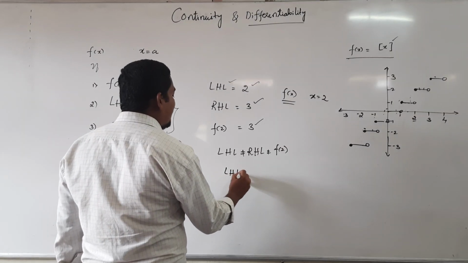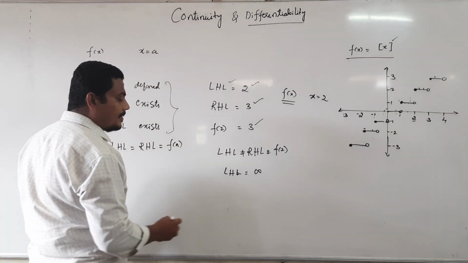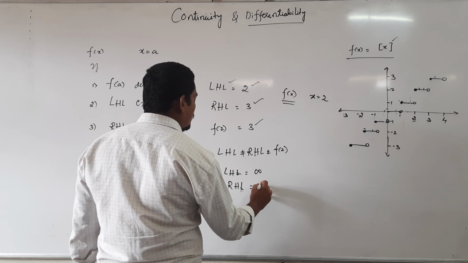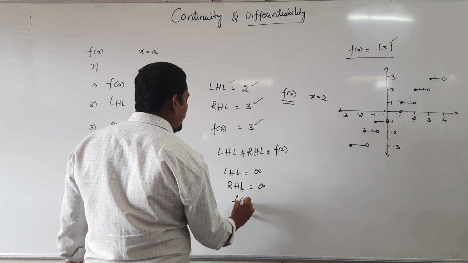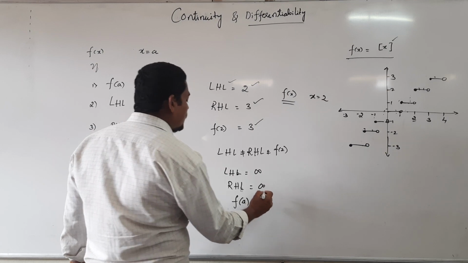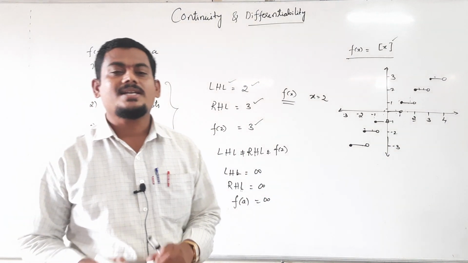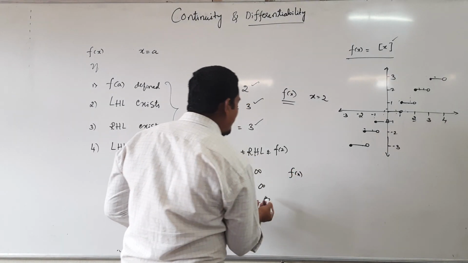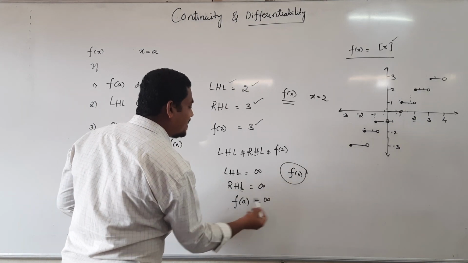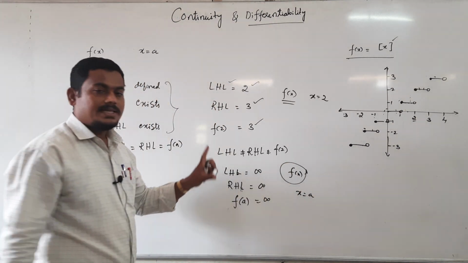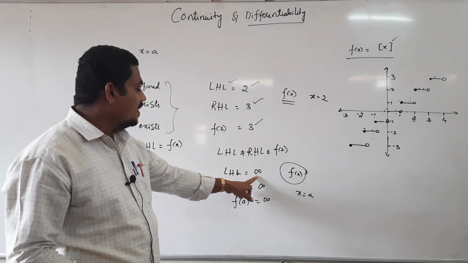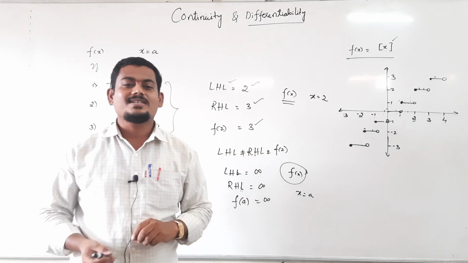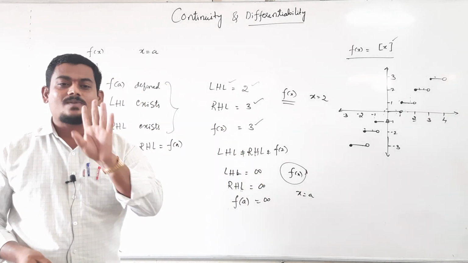Suppose left hand limit is equal to infinity, right hand limit is equal to infinity, and the functional value f of a is equal to infinity. Now tell me whether this function is continuous or discontinuous. In general, for function f of x, tell me whether this function is continuous at x equal to a or not. Is it a continuous function? Clearly left hand limit is equal to right hand limit equal to functional value. Is it a continuous function? No, because the definition is all exist and are equal.